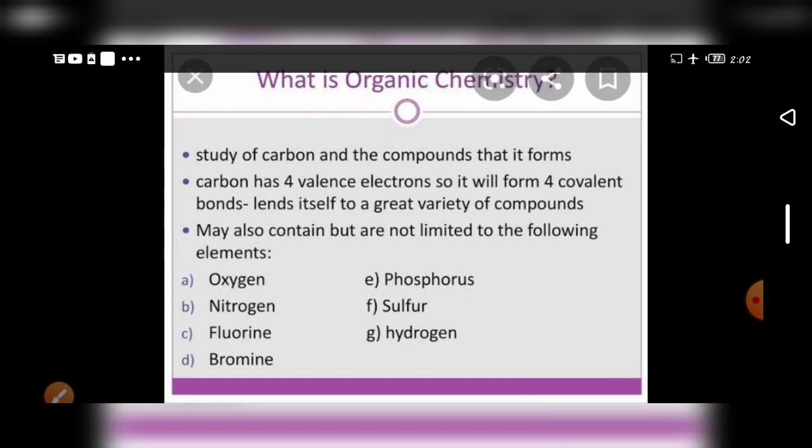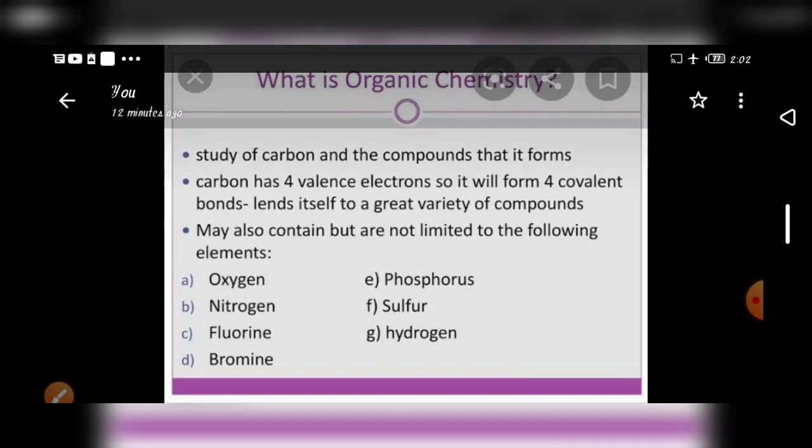Carbon has 4 valence electrons, so it forms 4 covalent bonds, leading to a great variety of compounds. They may also contain, but are not limited to, the following elements: oxygen, nitrogen, fluorine, bromine, phosphorus, sulfur and hydrogen.